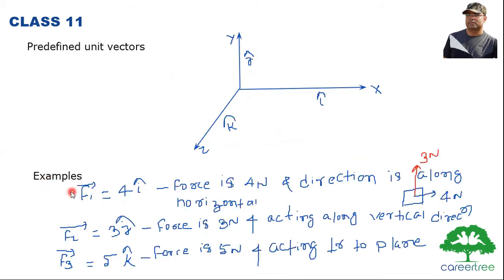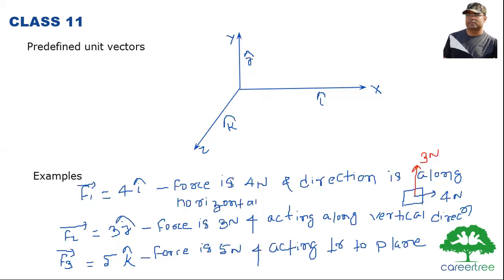Now how does it help us to mention another physical quantity? Suppose I have written F1 vector is equal to 4 i cap. This means the force is 4 Newton and it is acting along the horizontal direction. Suppose I have written F2 vector is equal to 3 j cap. This means the force is 3 Newton and is acting along the vertical direction. So with the help of unit vectors, we can identify the direction of any vector. For this, we will be using the predefined unit vectors i cap, j cap, and k cap.